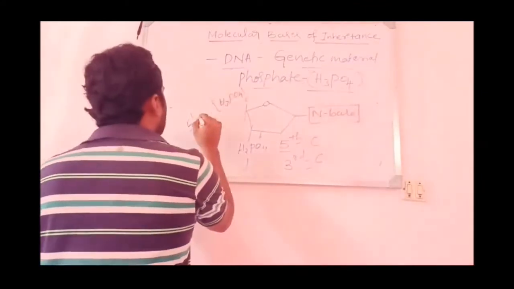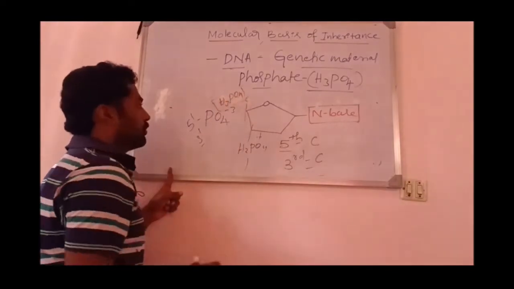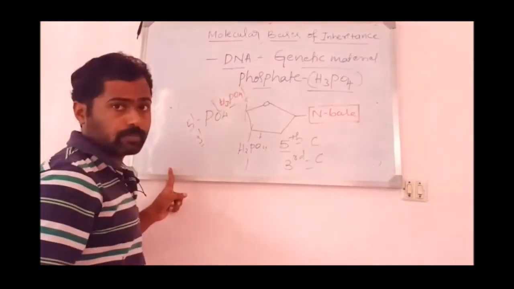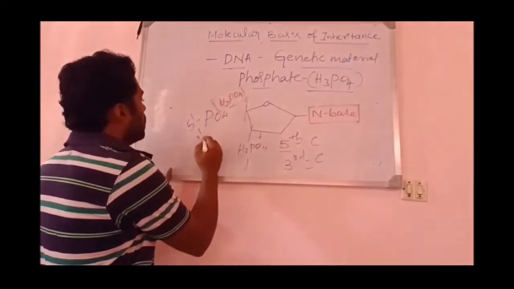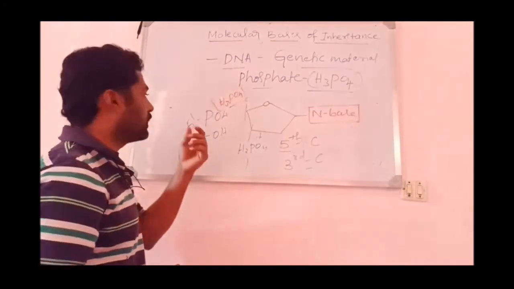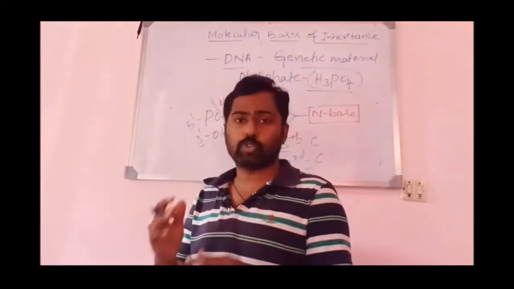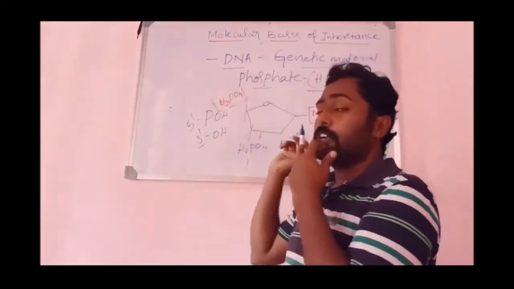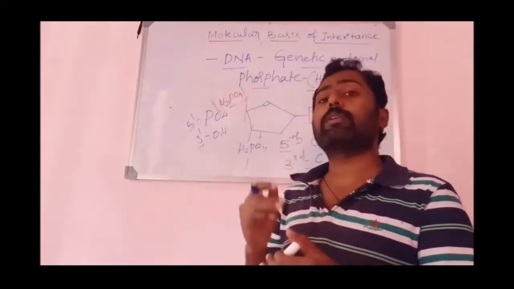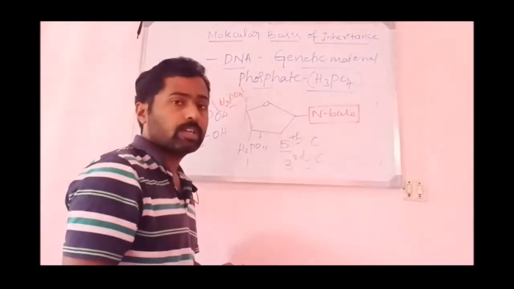So the 5' end of the DNA ends with a phosphate, that is PO3. It ends with the phosphate, PO4 minus, whereas the third carbon ends with the OH. Two ends are produced based on the attachment of the phosphate to the deoxyribose sugar. The phosphate group attaches to the fifth carbon of one sugar and the third carbon of another sugar, thereby forming two ends, a 3' end and a 5' end.